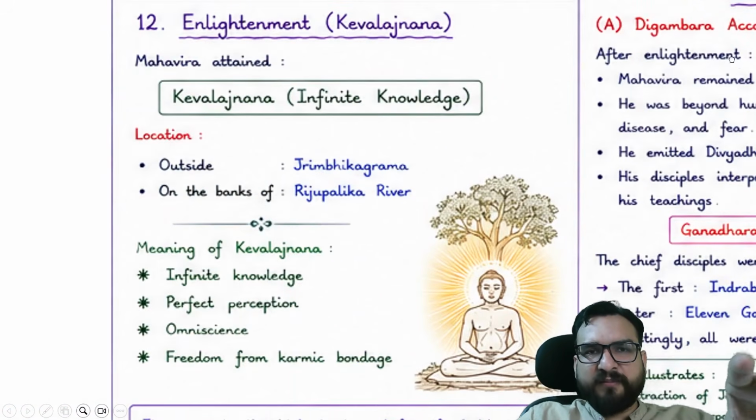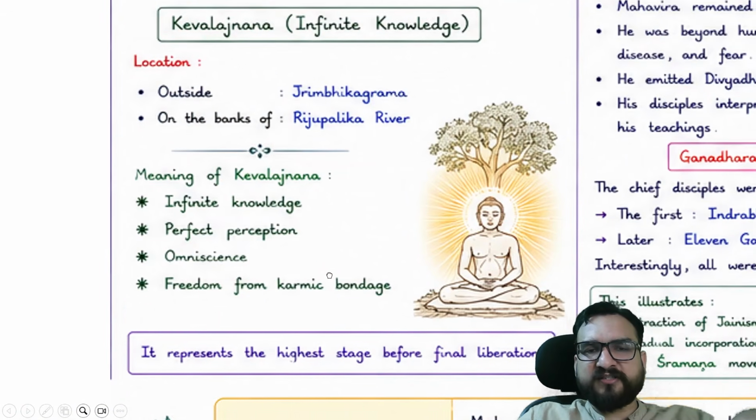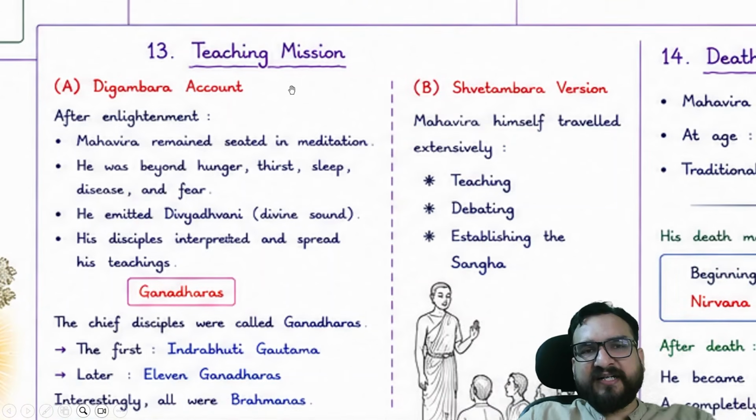And then what did he get? Kaivalya Gyan: infinite knowledge, perfect perception, omniscience, and freedom from karmic bondage. Then comes his teaching mission. He was on this teaching mission afterwards.